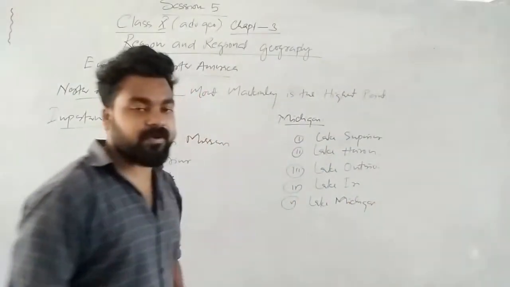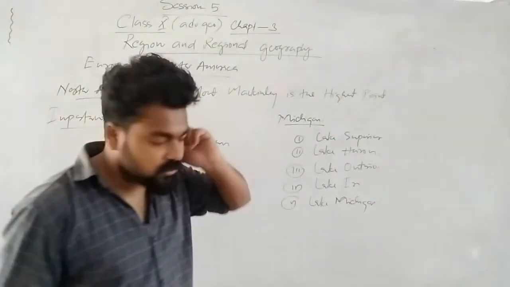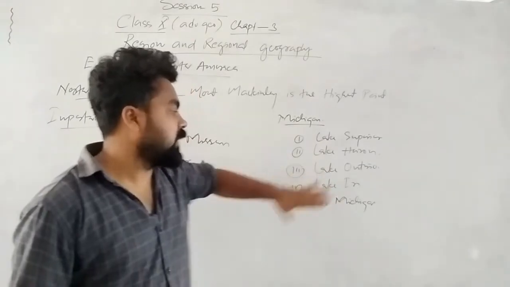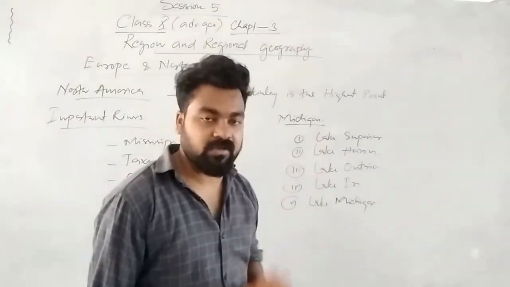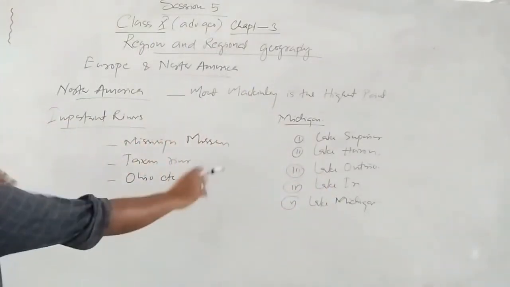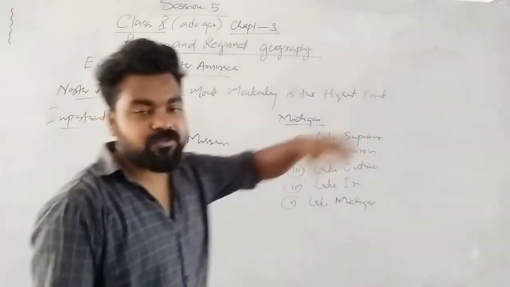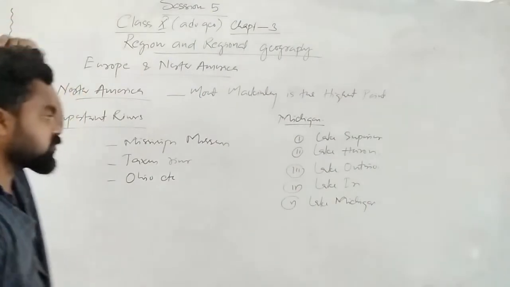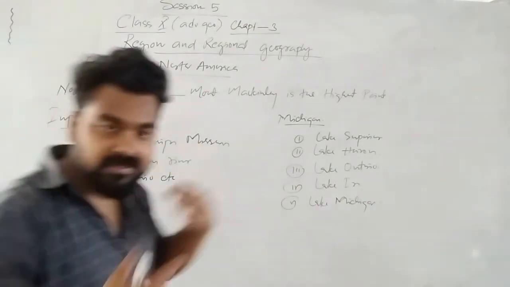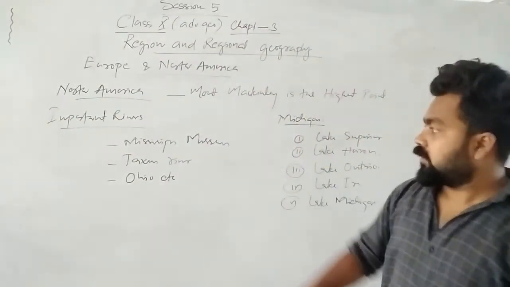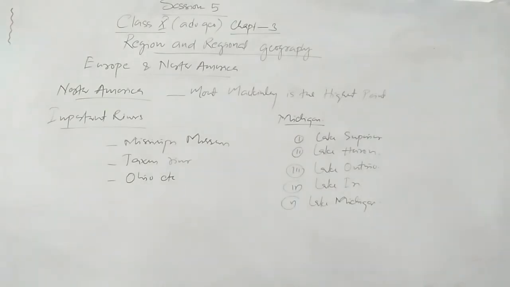Okay, these are the 5 Great Lakes. These are called the Great Lake regions of the world. Lake Superior, Lake Huron, Lake Ontario, Lake Erie, Lake Michigan. These are the important lakes of the world. Okay. And besides this, we have to see what the different population structure is over here. But before going to that, let's see the physiography and the different countries on the map.